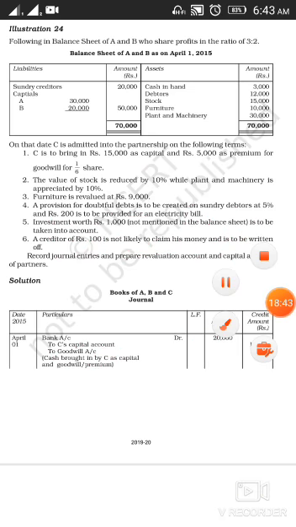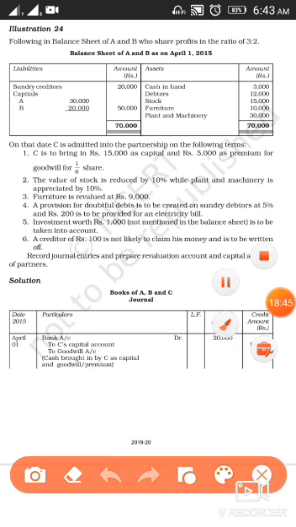Then you have been given that plant and machinery is appreciated by 10%. Now plant and machinery is of 30,000 and it is appreciated by 10%. Appreciated means it's going to increase by 10%. So when it will increase, it's going to be a gain for the business. And as we have already studied, whenever there will be a gain, it will be credited.